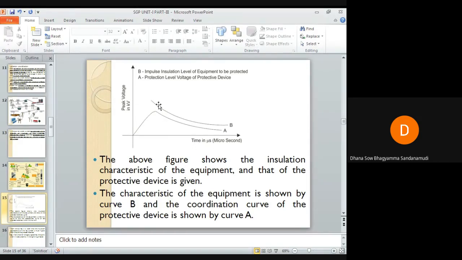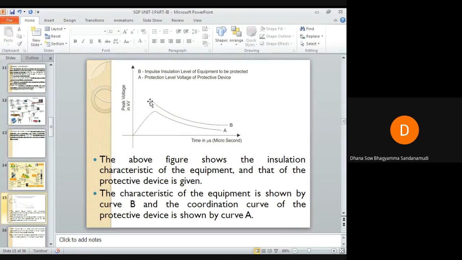But if you see curve B, up to so and so voltage, this voltage is higher than this voltage. When you compare the peak voltage of the protective device with the peak voltage of the equipment which is to be protected by the protective device, the latter is more, meaning the insulation withstand level, the over voltage withstand level.